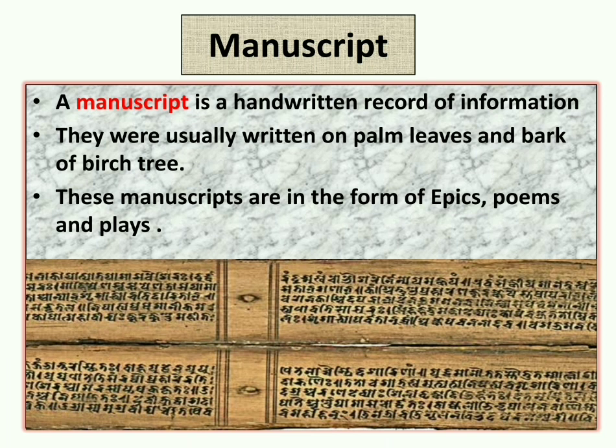They were usually written on palm leaves. In those days, paper was not there, so people used to write on palm leaves and bark of birch tree, or the Bhojpatra. These manuscripts are in the form of epics, which are very long poems, and plays. This is a picture of a manuscript. It is written by hand.